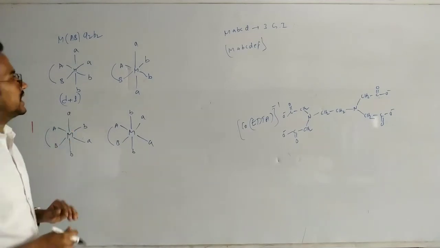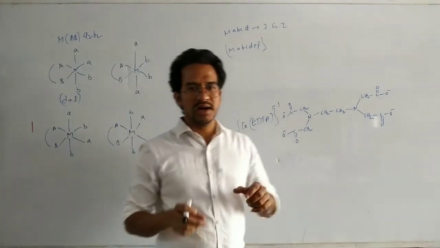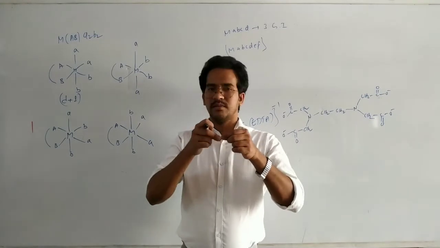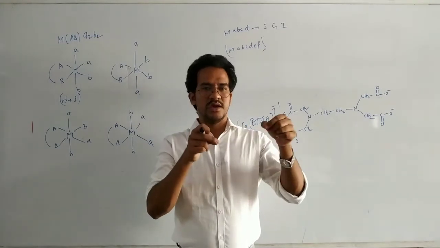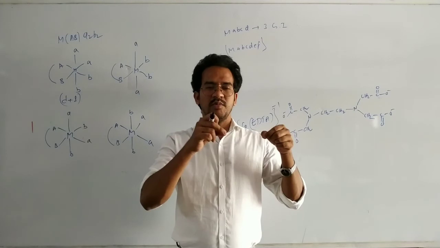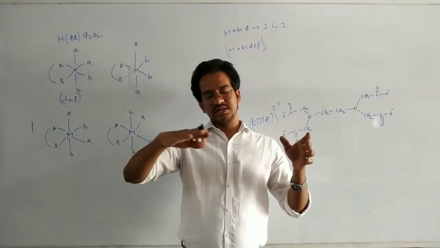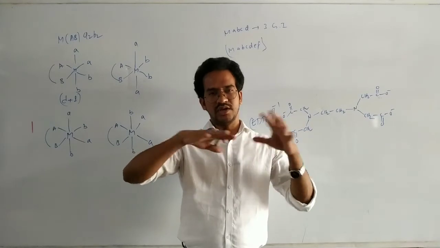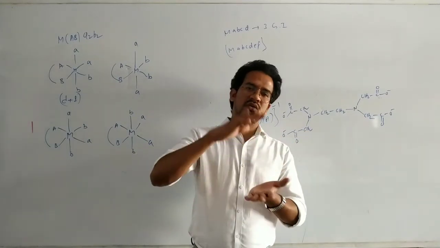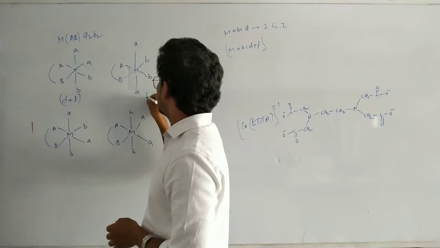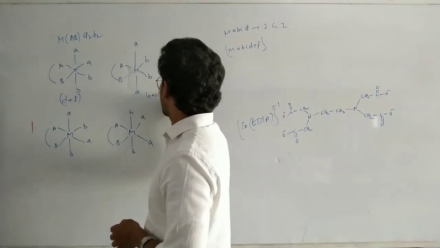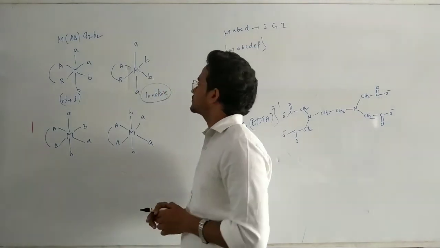Coming to this one, it can be cut into two equivalents because of the metal, here A and B, and above the square A and below the square A. We can cut this one along the square; we have to take the imaginary plane and cut into two equal halves. So here it is optically inactive.